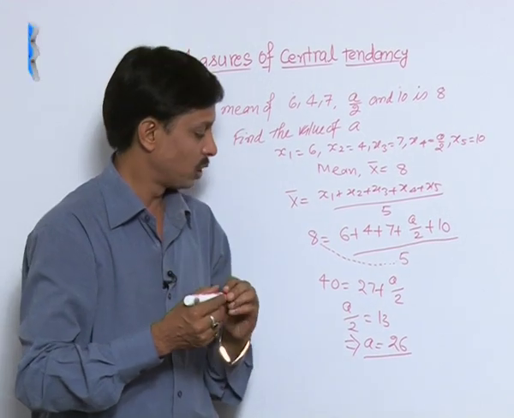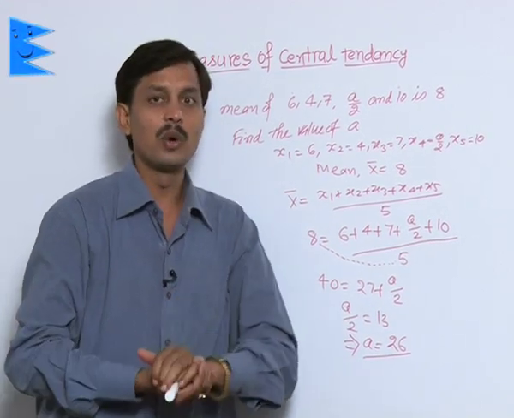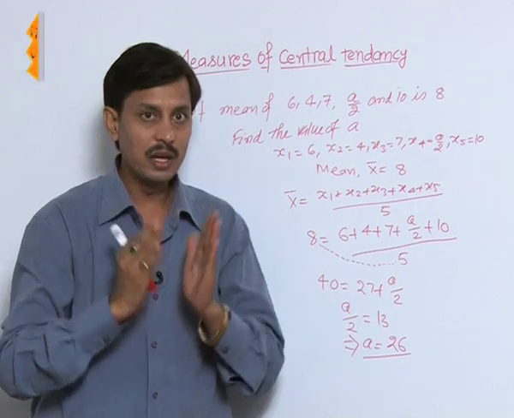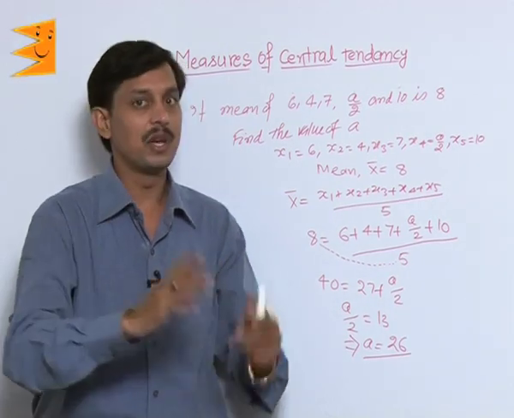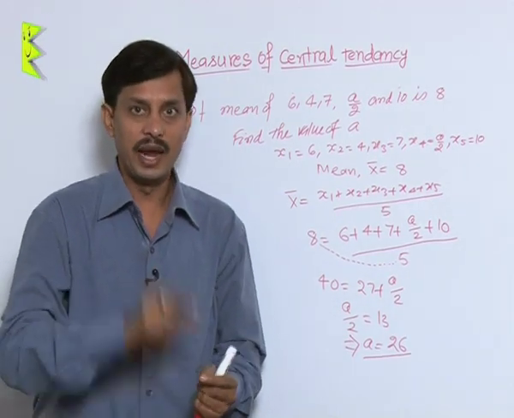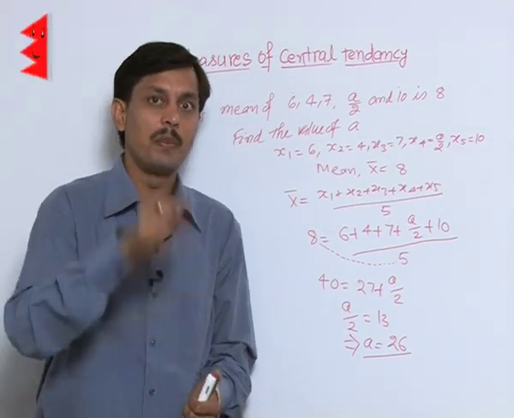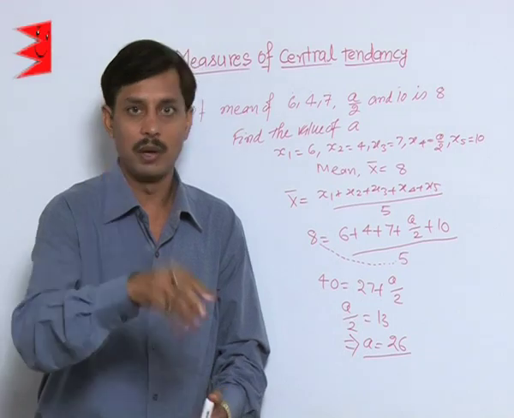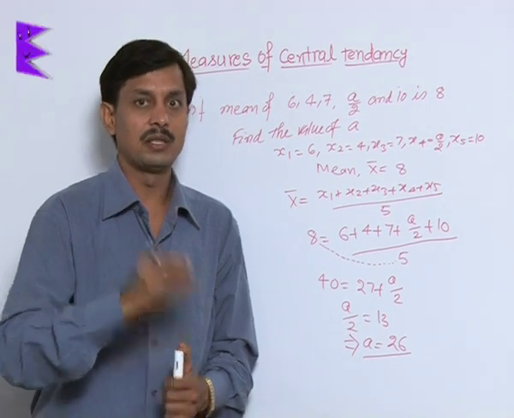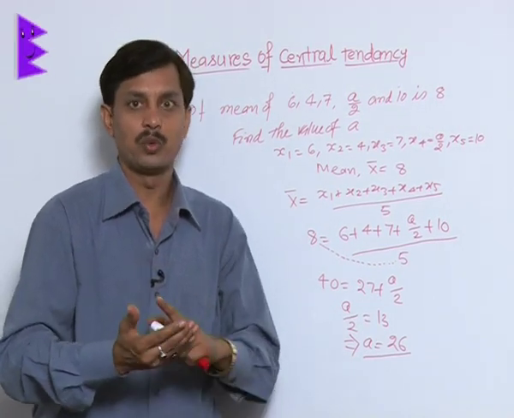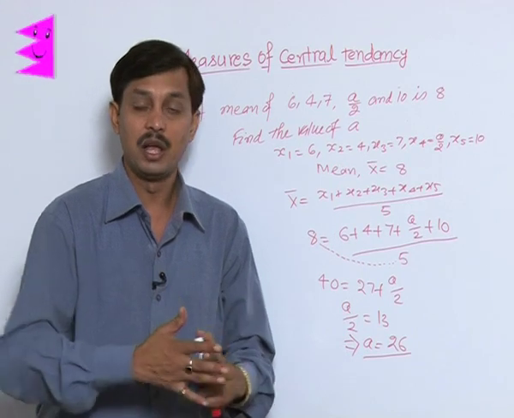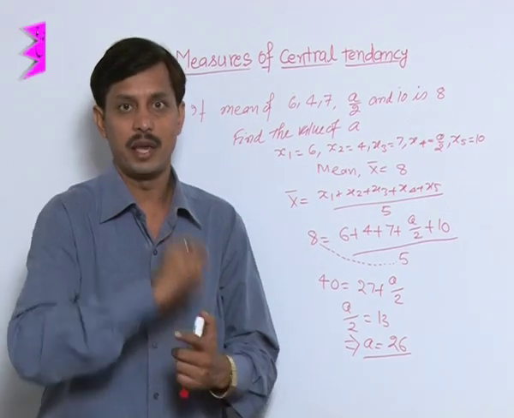Here, with the explanation of this question, I want to tell you that in case a few observations are given and by chance you want to increase every observation by some number, you want to add. Suppose there are observations x1, x2, x3, x4, x5, xn and their mean is k.